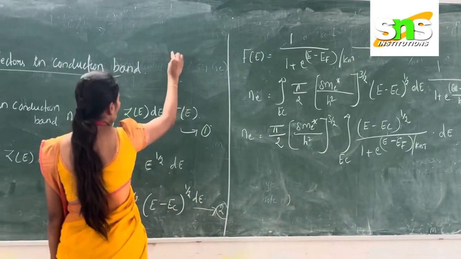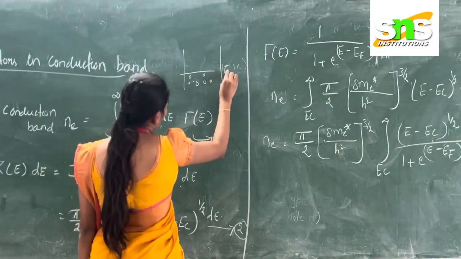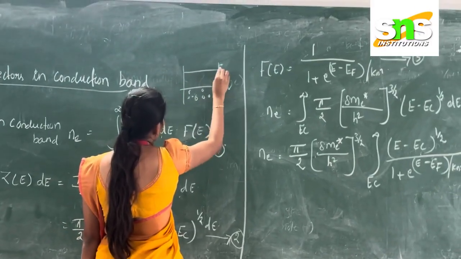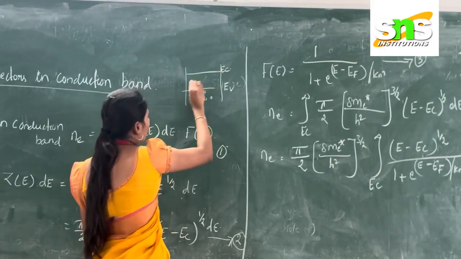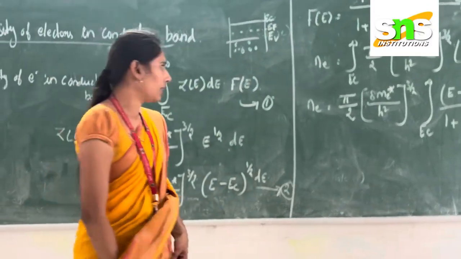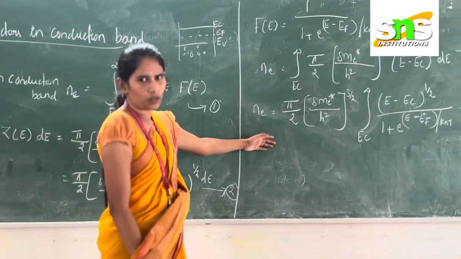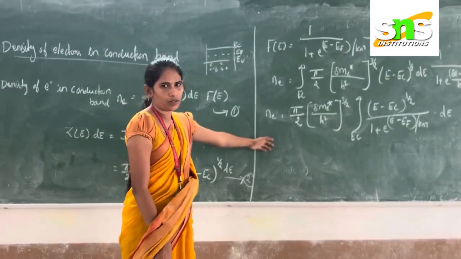So again this equation is replaced. In this case, most of the electrons are present in the ground state energy level, that is Ev, and this is the Ec. Intermediate between these values is Ef, which is nothing but the Fermi energy level. Okay. In this case, we discussed the topic. This is the conclusion. Okay. Thank you.